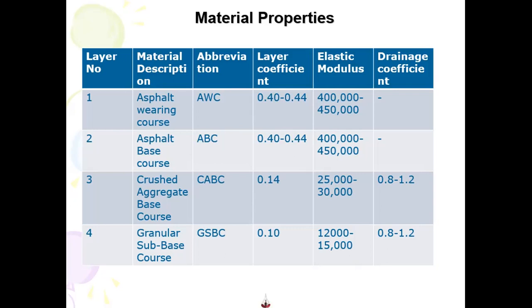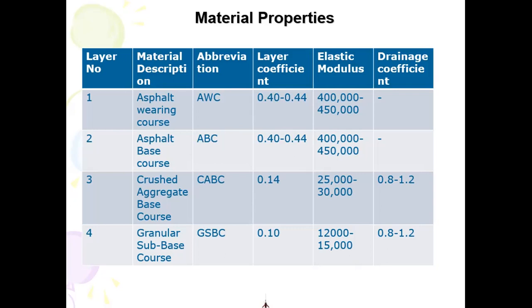So when we are interested in knowing the structural number of the asphaltic bearing course, we will input the value of the resilient modulus of the asphaltic base. When we want to know the structural number of asphaltic base course plus asphaltic bearing course, then we will plug in the value of the elasticity modulus of the aggregate base layer.